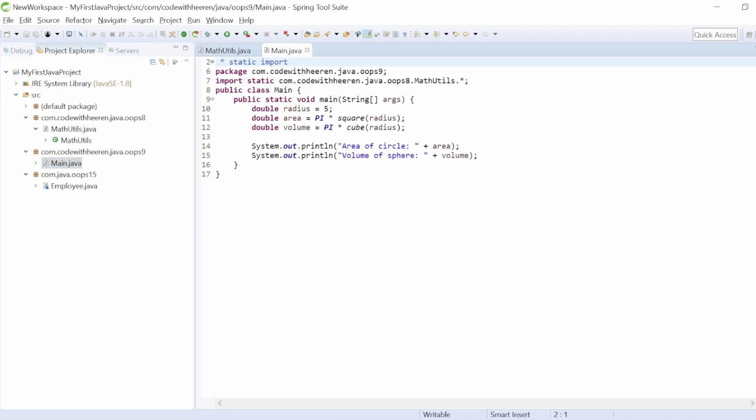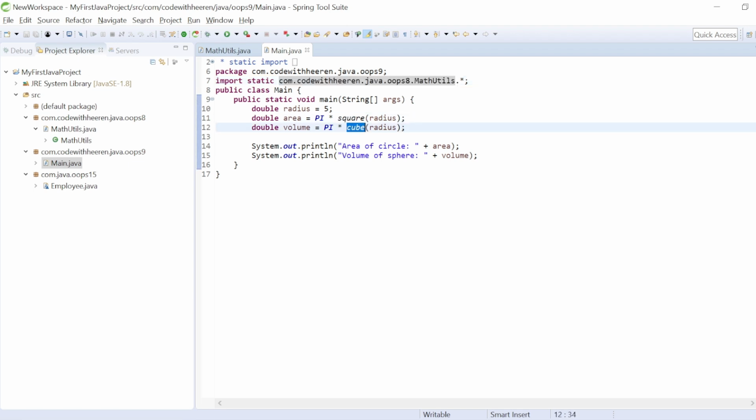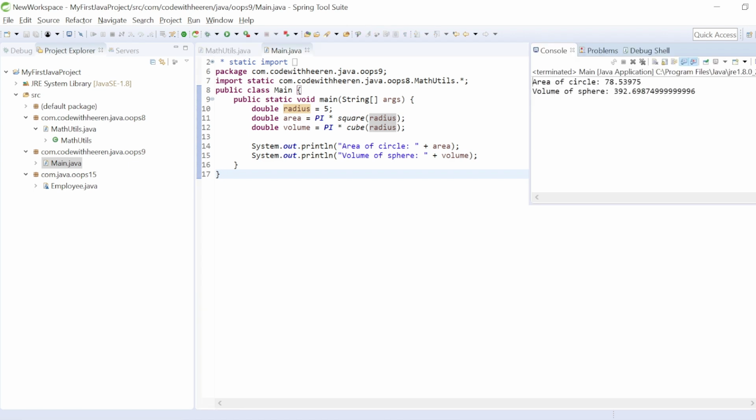So what I'll do is use the static import concept here. I am using import, then I say static, and then I'm mentioning the oops 8 package name. In that way, when I use it, all the static functionalities will be available to my class and my class can directly call them. You can see I am calling square and cube directly, passing some radius value here, and I'm getting the area or volume and then printing them. You can run this and you can see I'm getting the data.